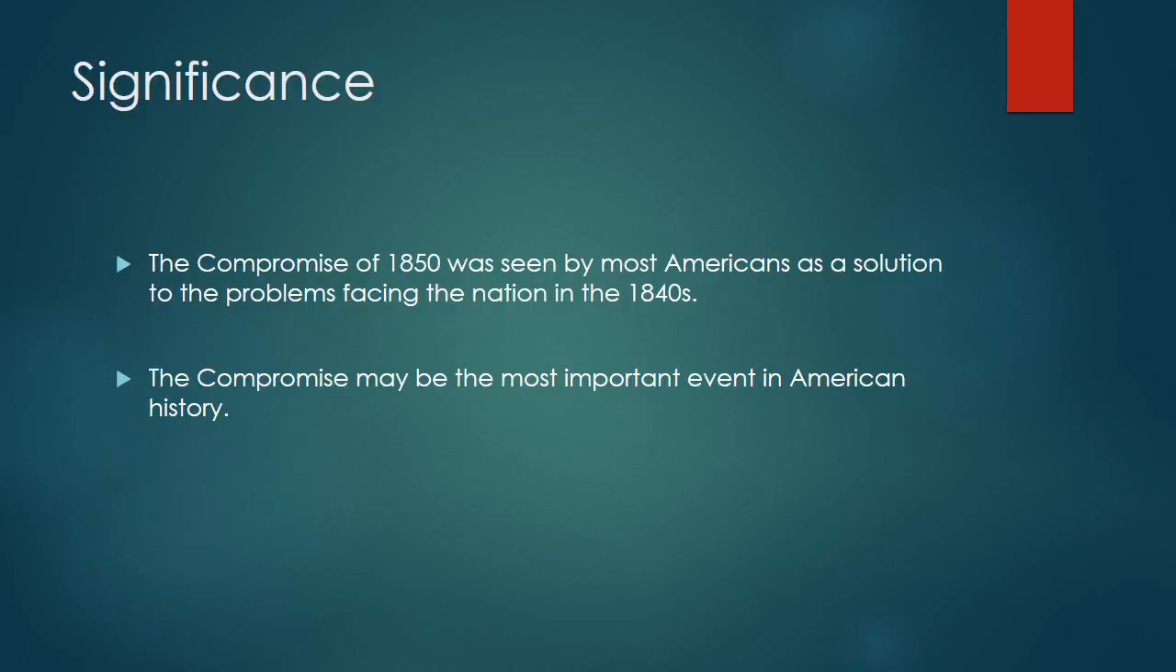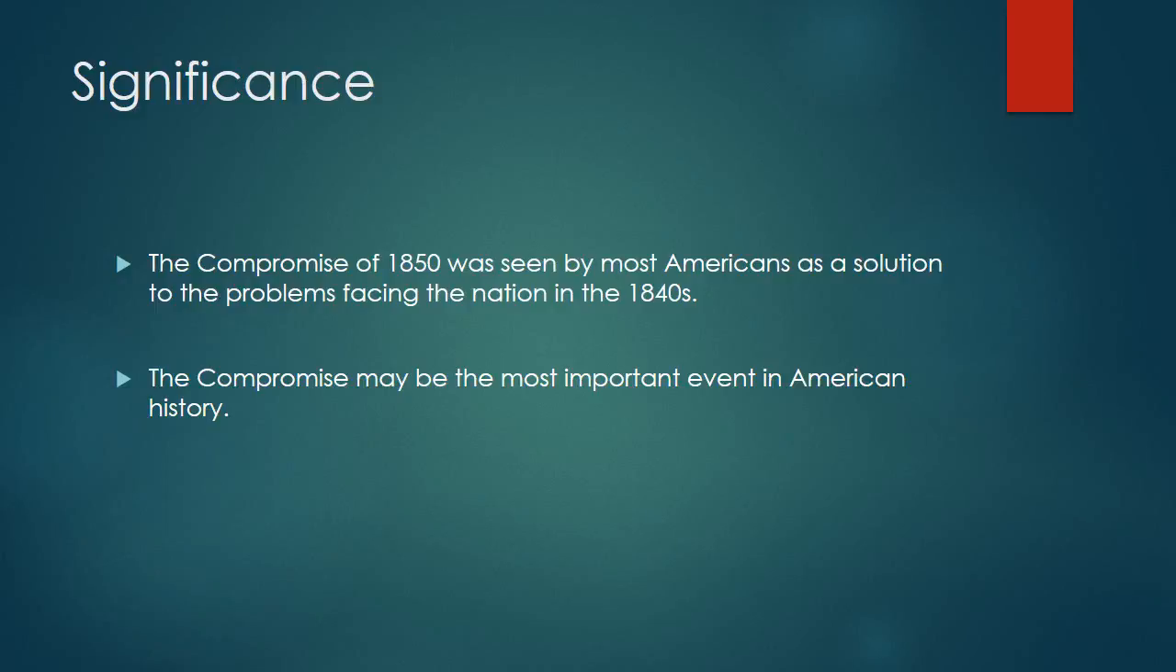Because when Civil War did come, the differences between North and South were much more pronounced than they were in 1850. I mean, everything would have changed had Civil War broken out here and had the South won. And if you don't get this compromise, the South may have actually stood a better chance of winning.